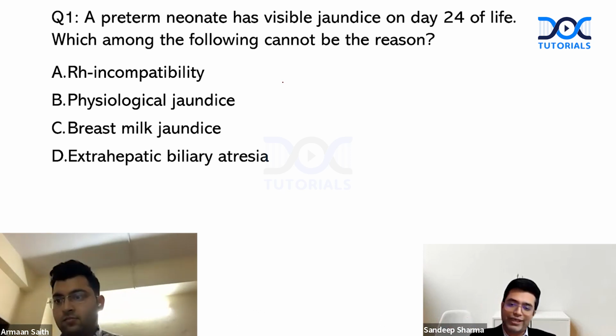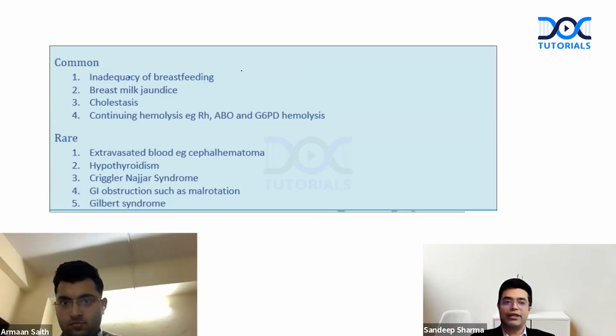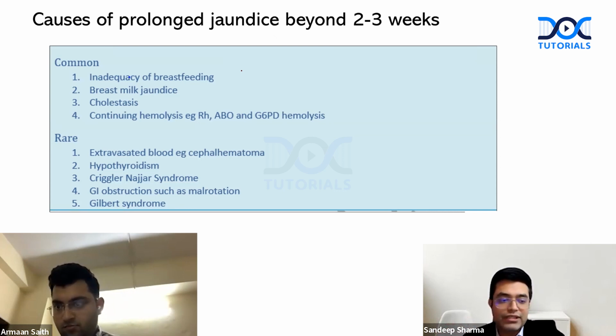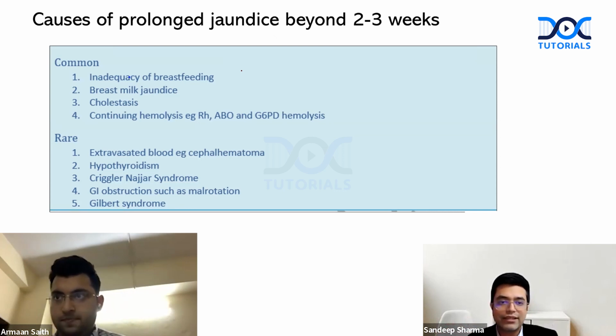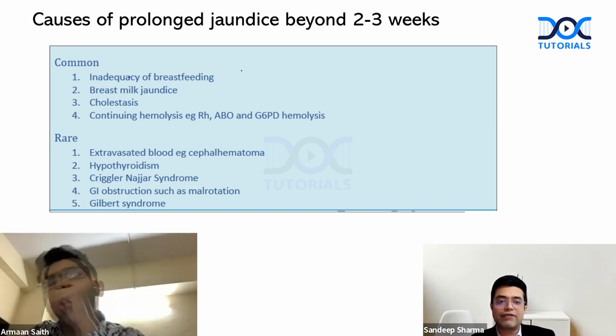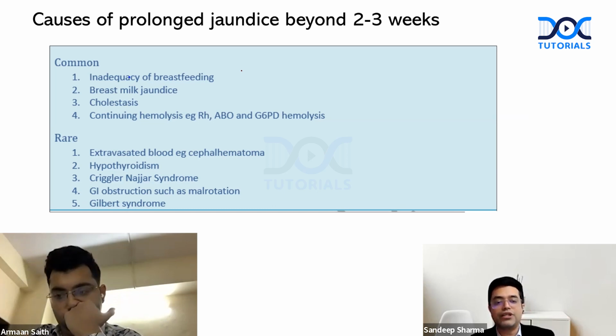There is an important table that you need to remember related to the causes of prolonged jaundice beyond 2 to 3 weeks. The common causes include inadequacy of breastfeeding. Second is breast milk jaundice. Third is cholestasis. Fourth is continuing hemolysis like RH, ABO, and G6PD hemolysis. Rare causes include extravasated blood like cephalohematoma, hypothyroidism, Crigler-Najjar syndrome, GI obstruction like malrotation, and Gilbert syndrome. Now, if you have to pick